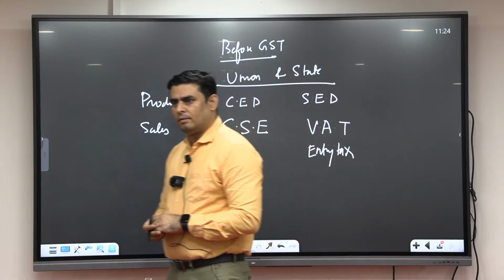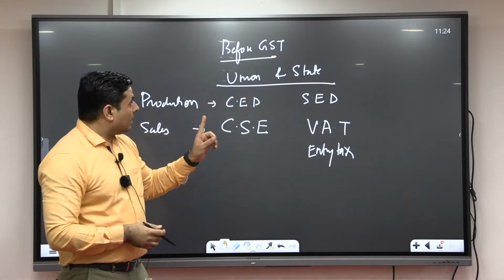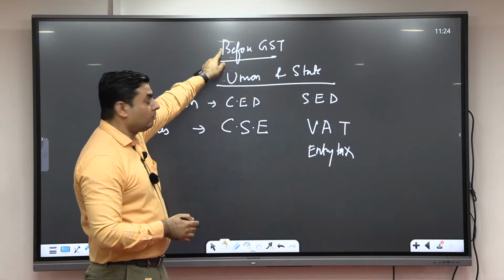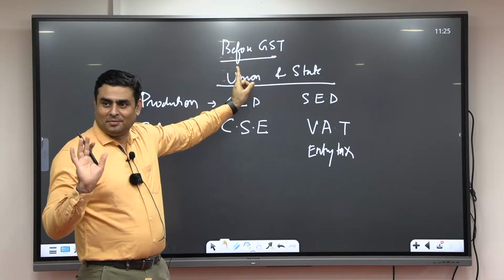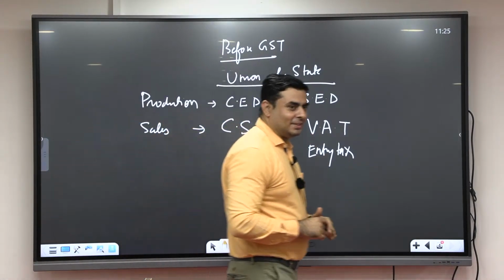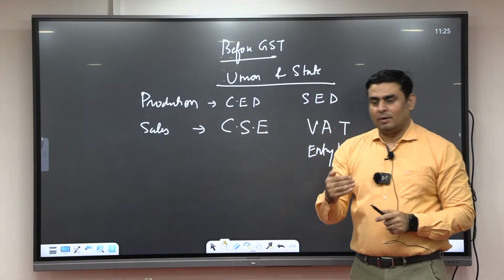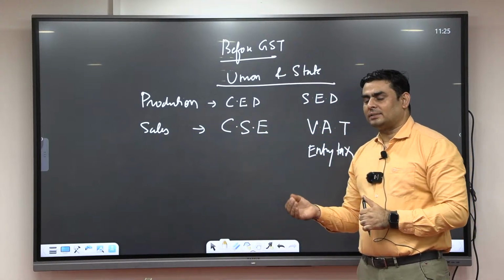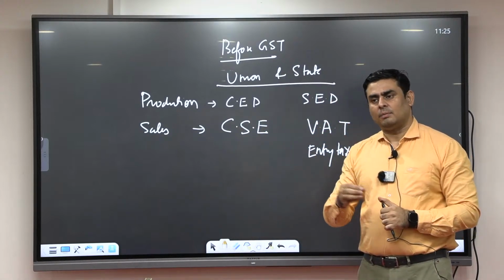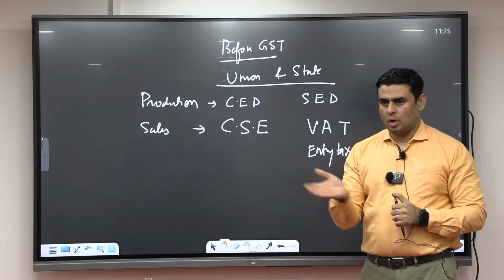Fine. Again, this is what I am discussing before GST. So the state has the power to impose a tax if goods and services are moving into the state or out of the state.